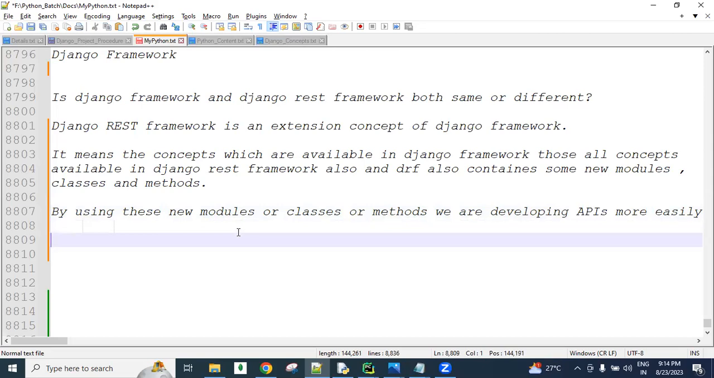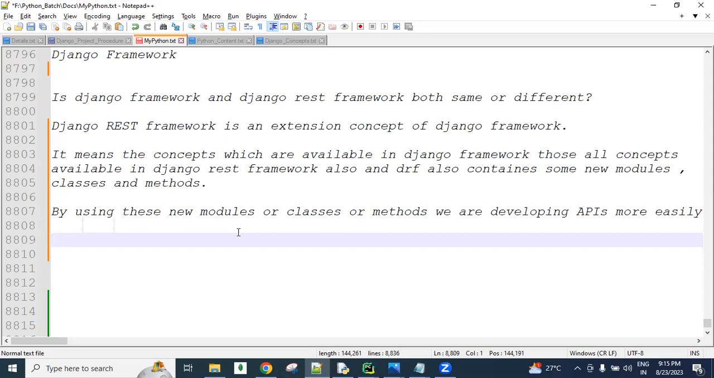Using pure Django also, we can develop the APIs, and using the Django REST framework also, we can develop the APIs. But if we use the Django framework instead of Django REST framework to develop the APIs, there is more complexity, and more lines of code are required.